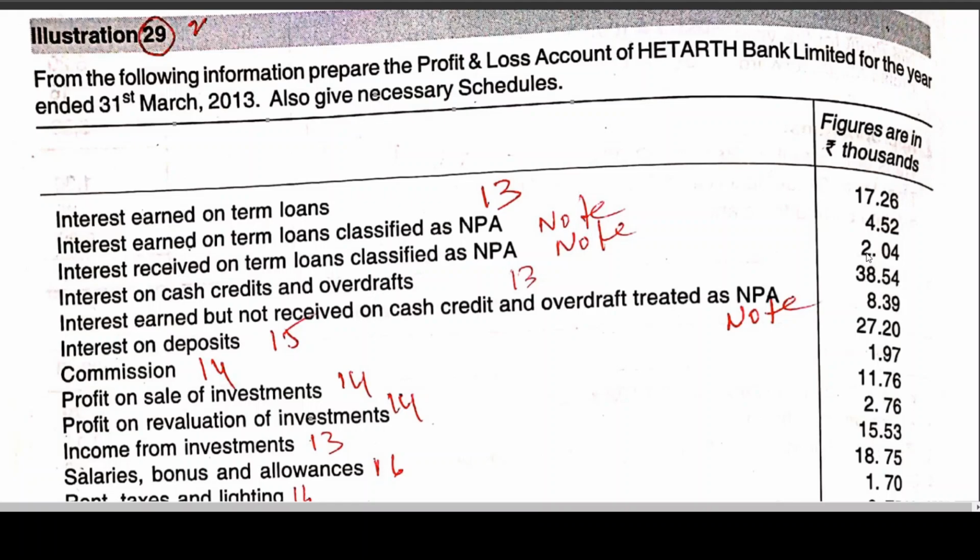You can easily do it. 17.26 minus from 4.52 you should deduct 2.04. Out of 4.52 earned, 2.04 lakhs has been received. So balance is yet to be received. For NPA, unless you receive it in cash, it cannot be recognized as income.